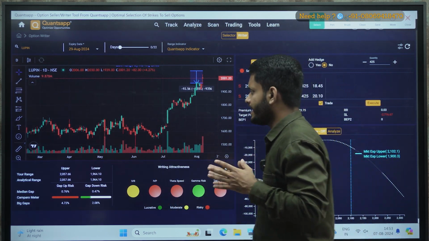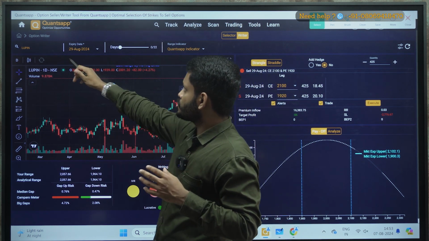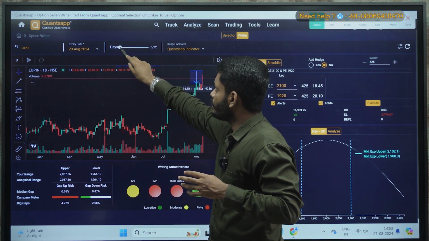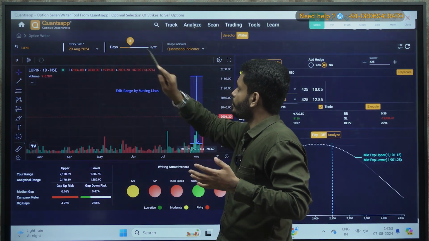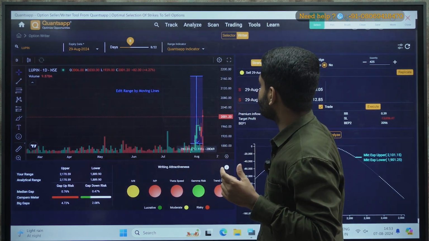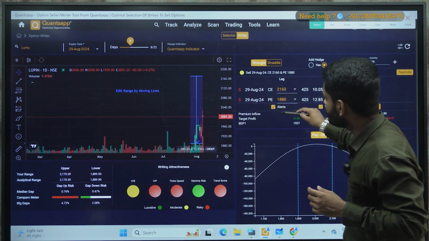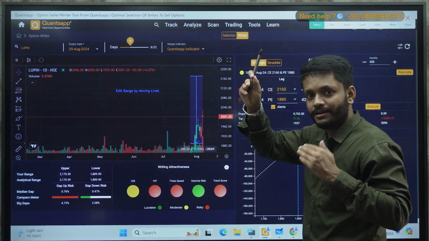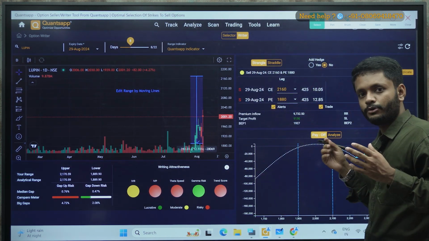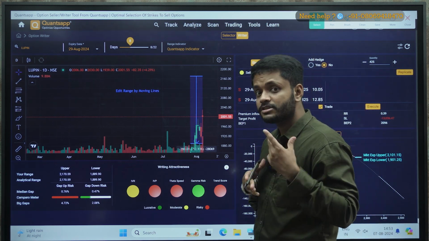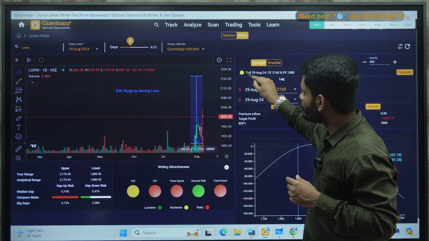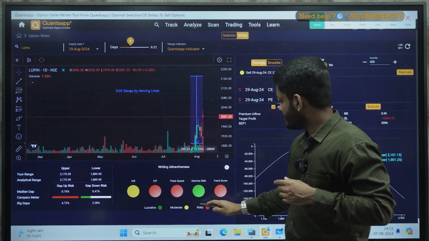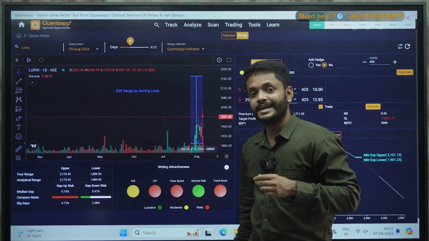So basically what is option writer? If you are selecting any stock, feeding the expiry and plotting the number of days, say for example I have plotted it at 8, that means I want to hold it for 8 days, it will automatically give you a range: which call to sell, which put to sell. In short, it is going to give you a strangle, which strangle you are supposed to sell. Then you are supposed to check this overall signal. If the overall signal is yellow, see here, yellow is moderate, red is risky, green is lucrative.